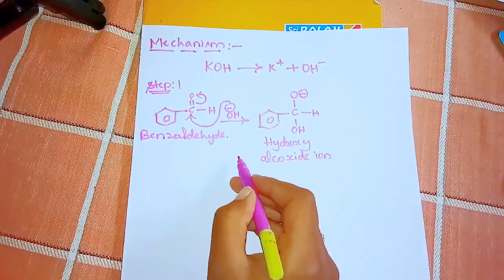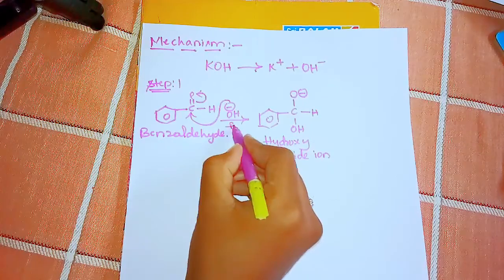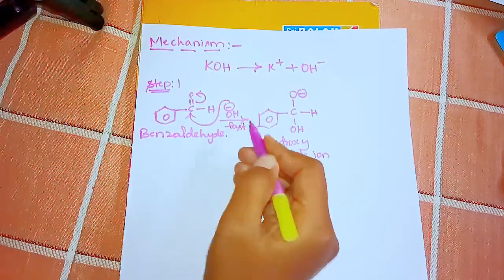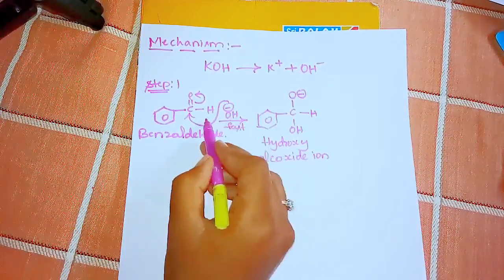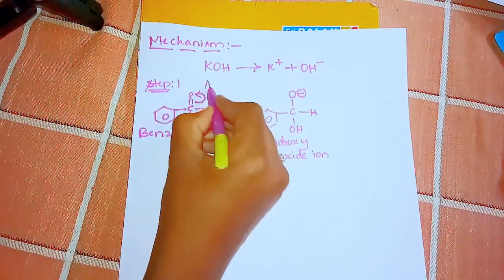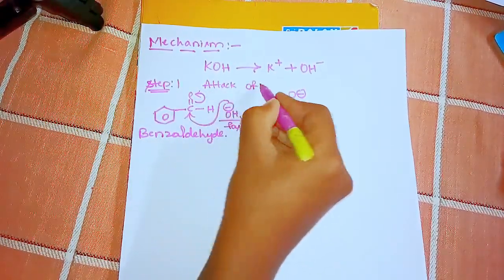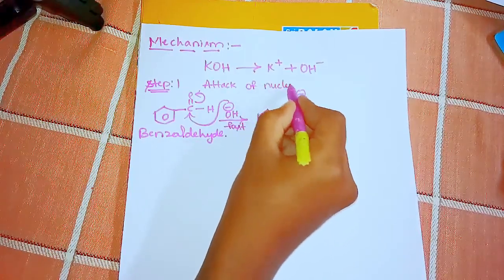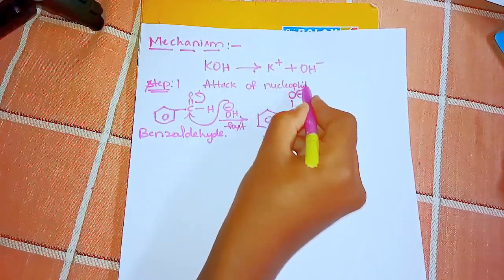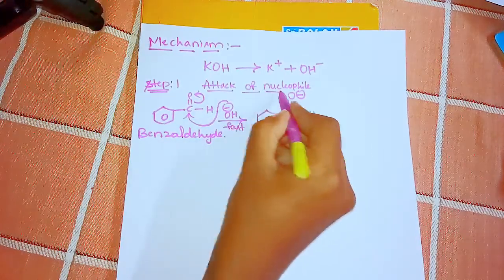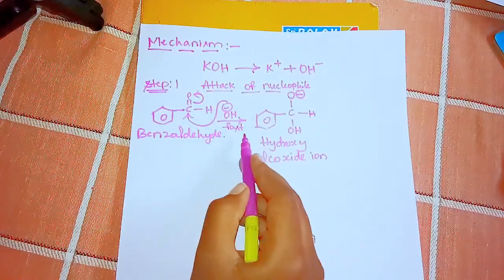It occurs very fast, hence it is called the fast step. Due to the attack of the nucleophile, this step is known as the attack of nucleophile. So the first step is attack of nucleophile.